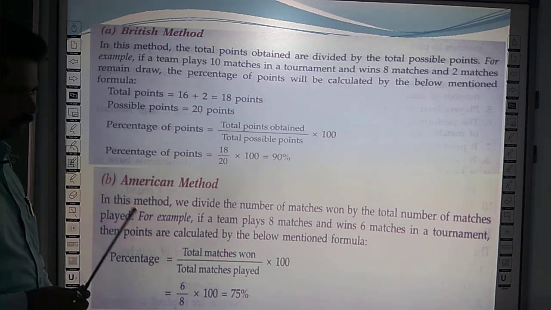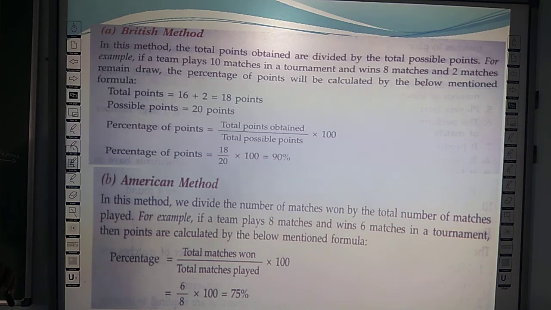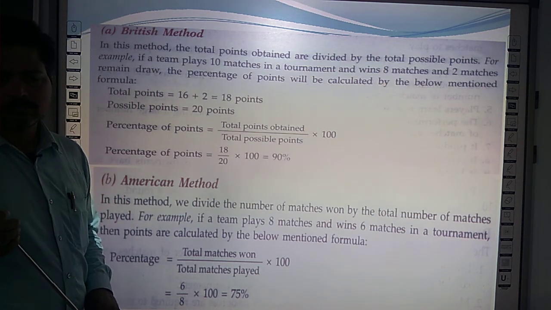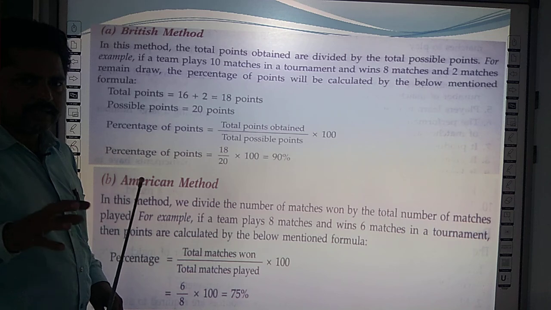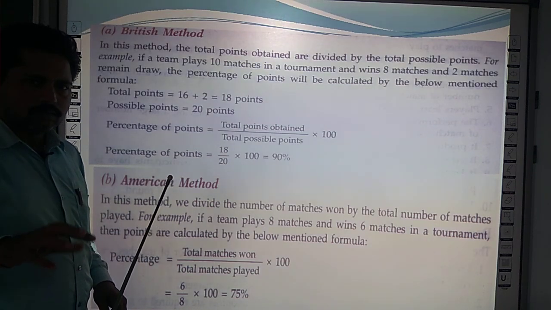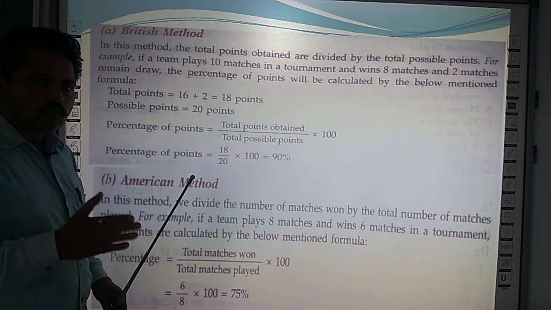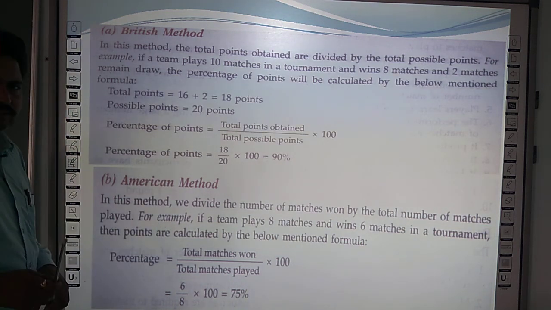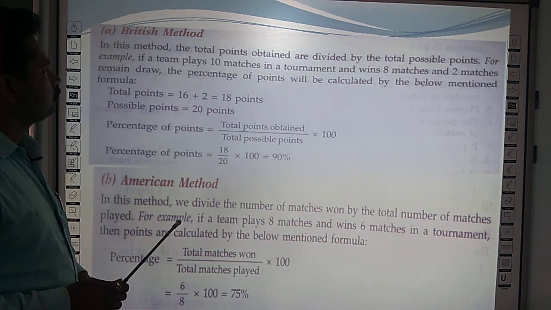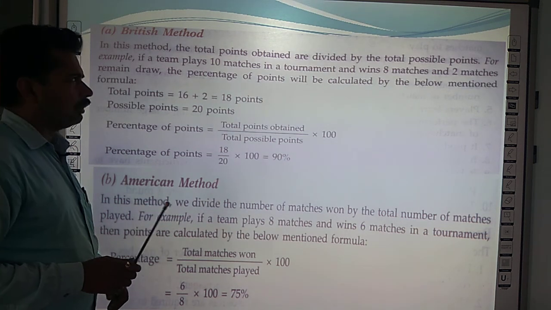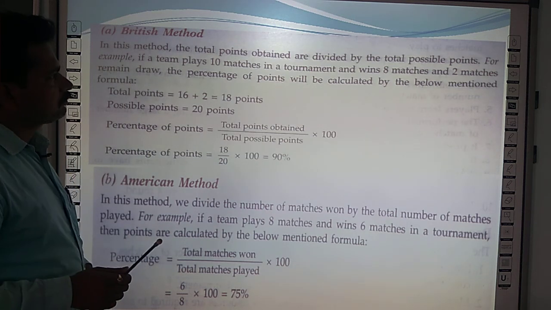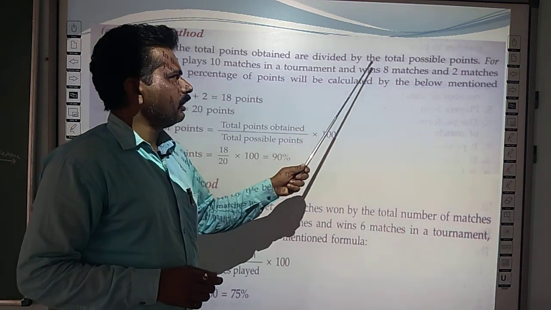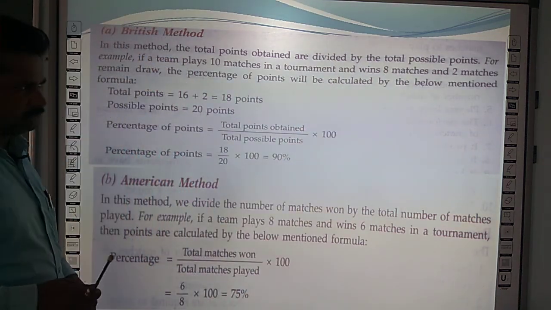Now you have to know the various methods of deciding the winners in league tournaments. As you can see, the winner cannot be decided with one match. That's why there are two different methods of selecting winners in a league tournament. In the British method, the total points obtained are divided by the total possible points.